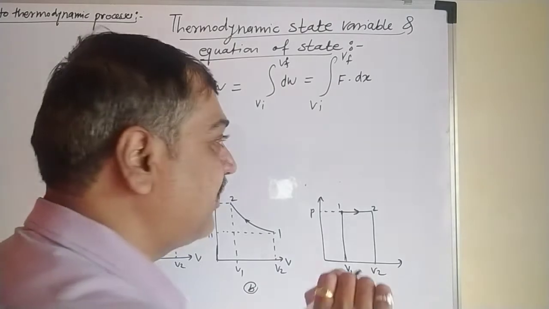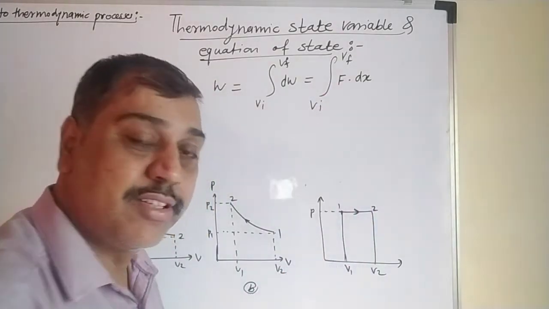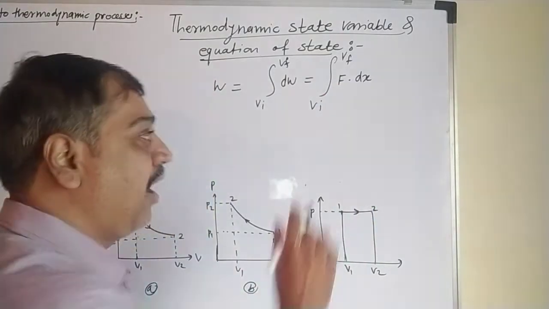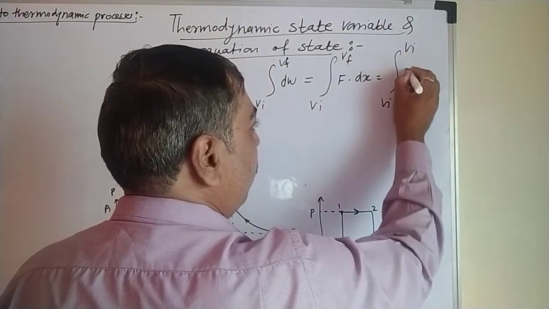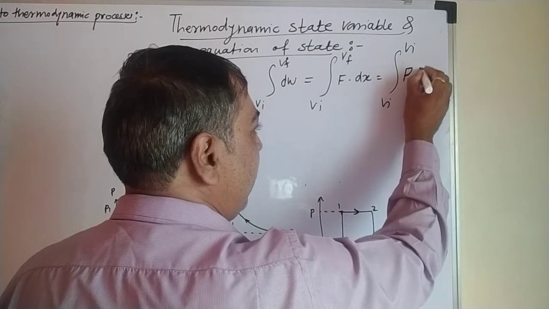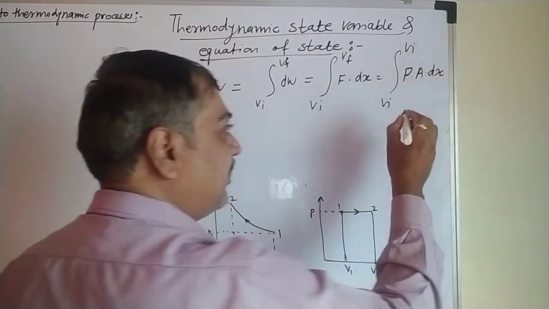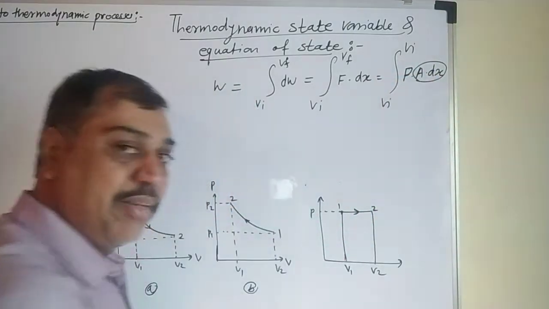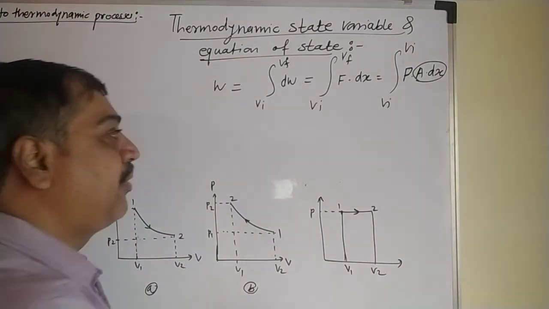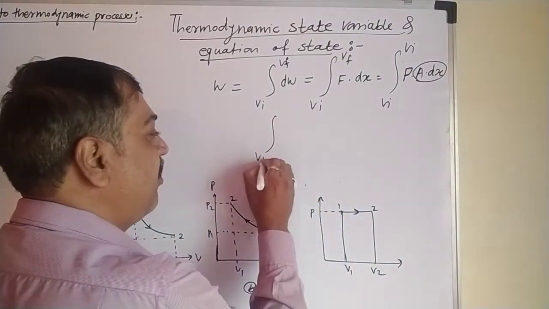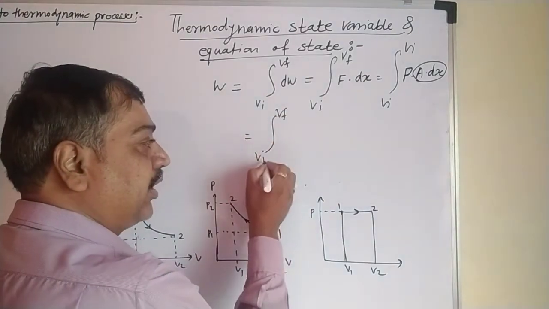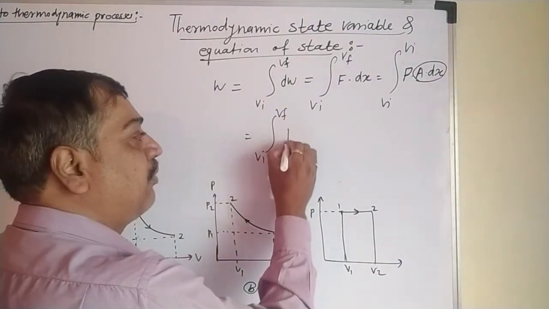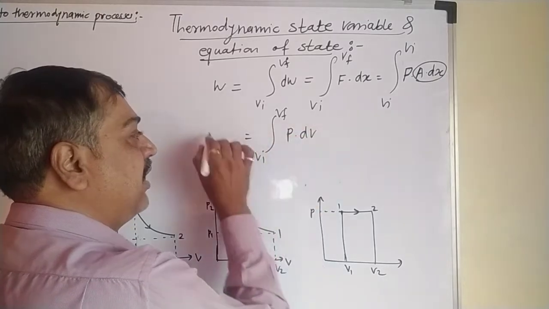If you put the value of force as pressure into area, you can write the integral from VI to VF of P into A into dx. A into dx is nothing but a volume, so it is P into dV, the work done.